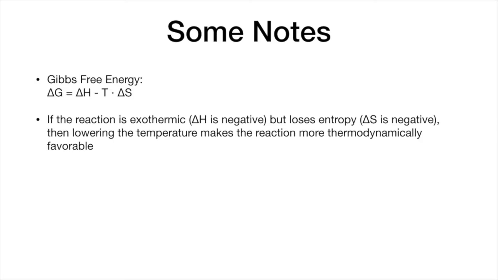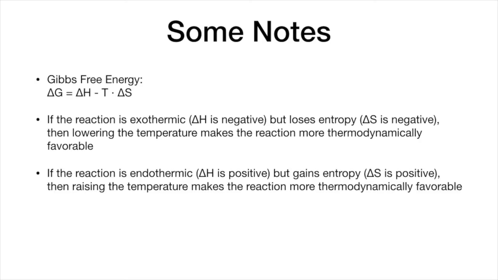So a few notes to point out. Start out with our Gibbs free energy equation. If the reaction is exothermic, where delta H is negative, but it loses entropy, so that means that delta S is negative, then lowering the temperature makes the reaction more thermodynamically favorable.